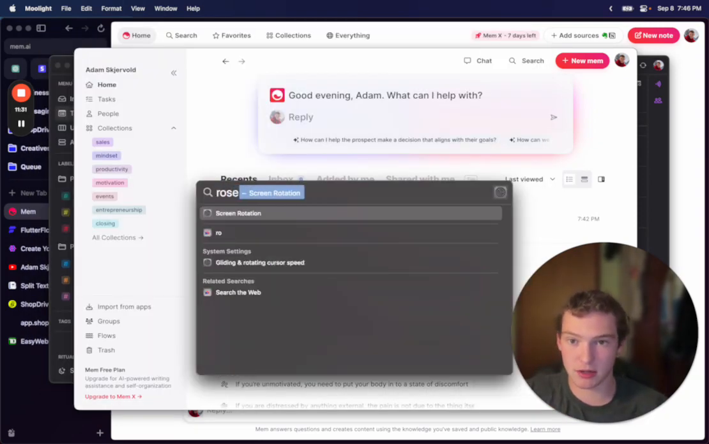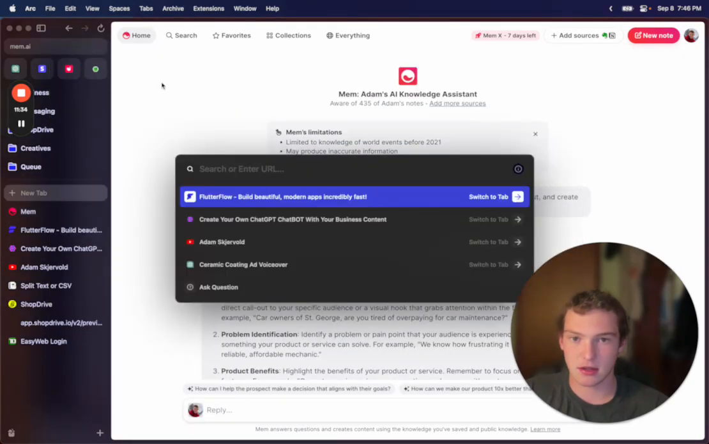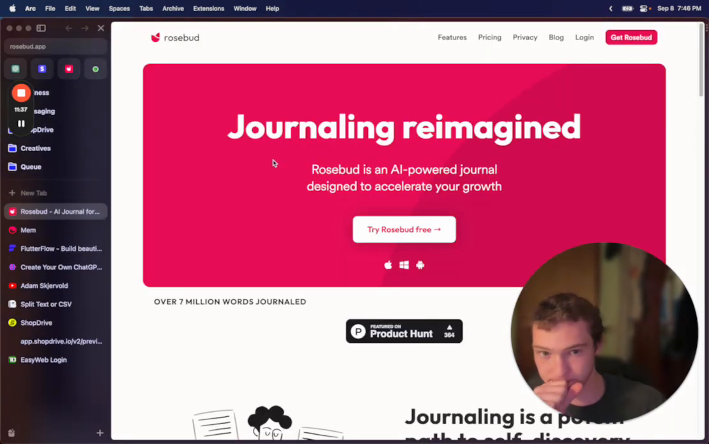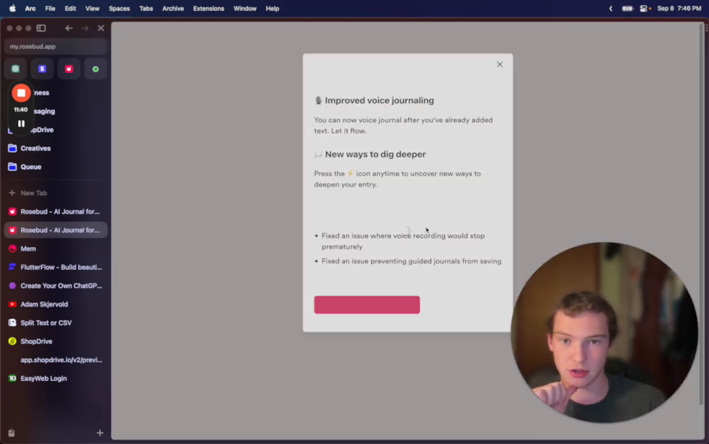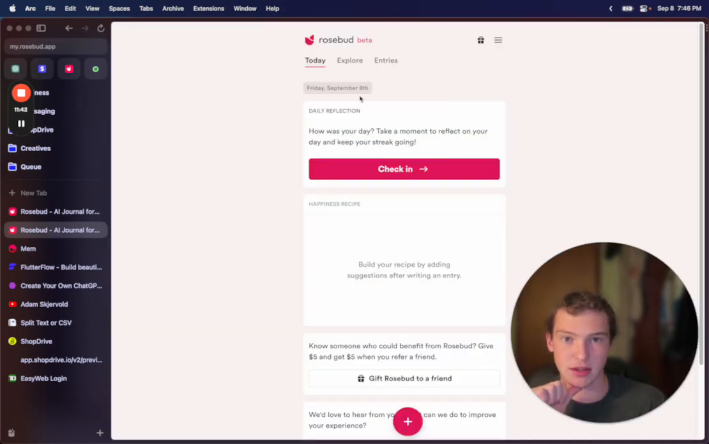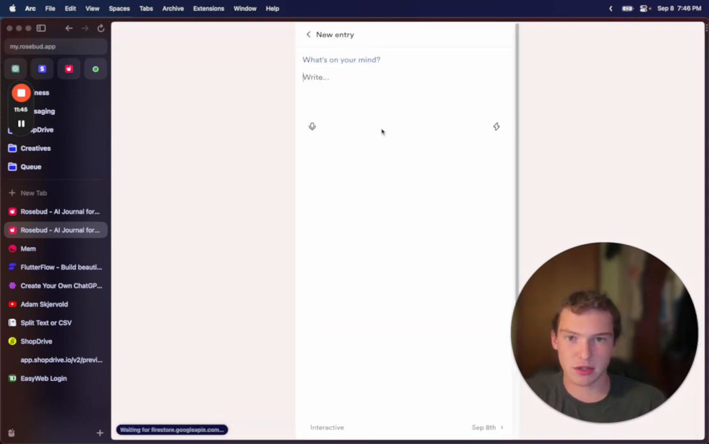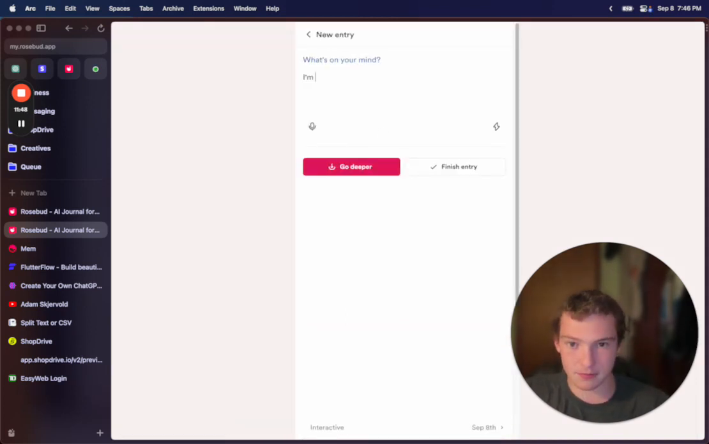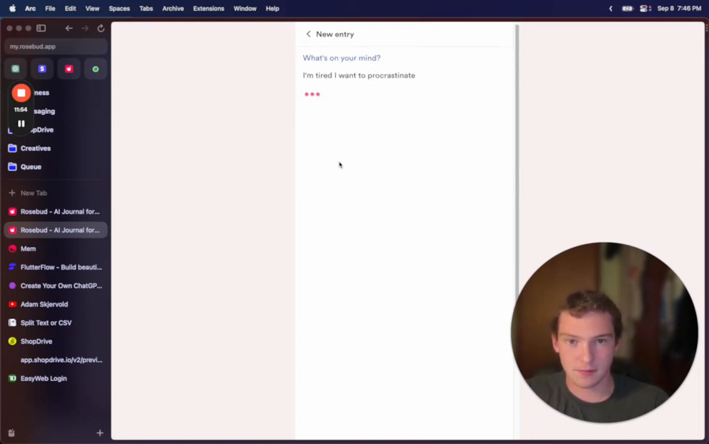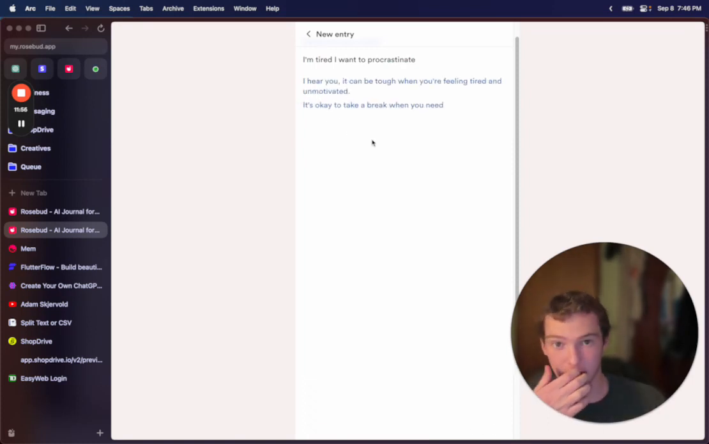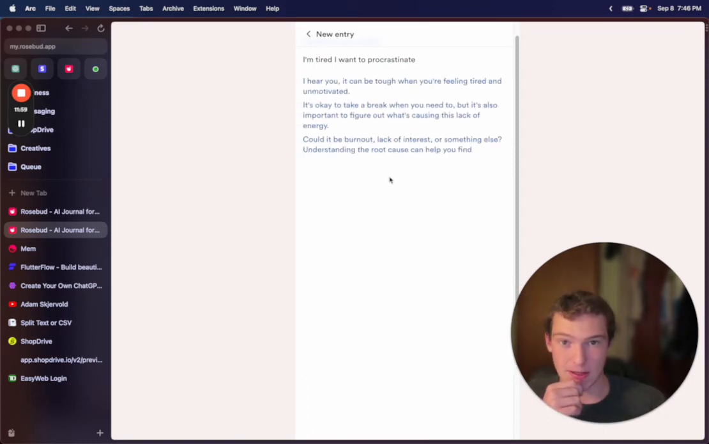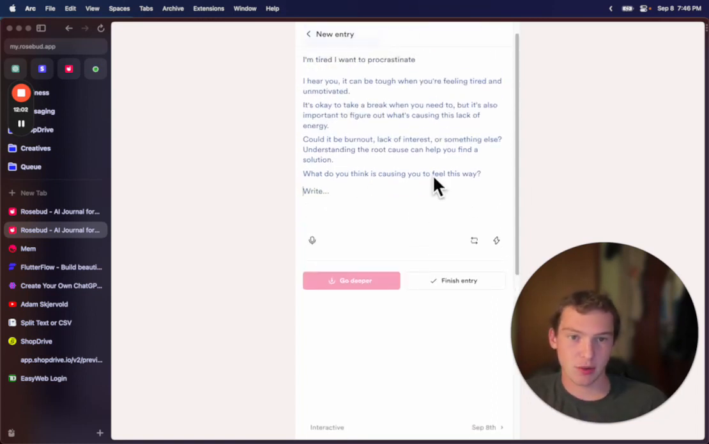And then there's another one called Rosebud. It's another journal, and this one is pretty cool because what you can do is you say, I'm tired, I want to procrastinate, right? And then it lets you actually talk to the robot, and it uses GPT-4. So it'll actually prompt you, and you can kind of go deeper and use that to enhance your journaling, which is great, but it's not a good platform for taking notes.